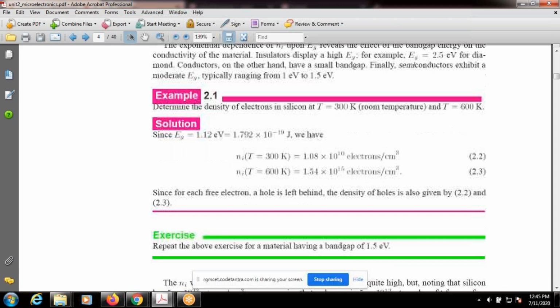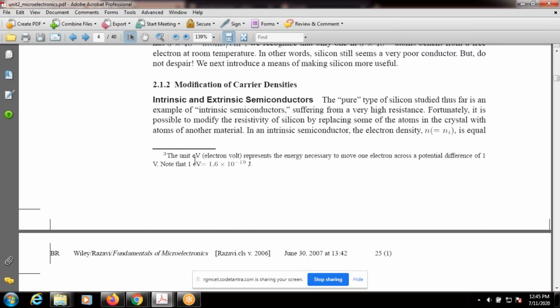The unit electron volt represents the energy necessary to move one electron across a potential difference of 1 volt. So 1 electron volt is the minimum energy required to move one electron across only 1 volt potential difference. That is, electron charge 1.6 into 10 power minus 19 coulomb times 1 volt is equal to 1.6 into 10 power minus 19 joules.